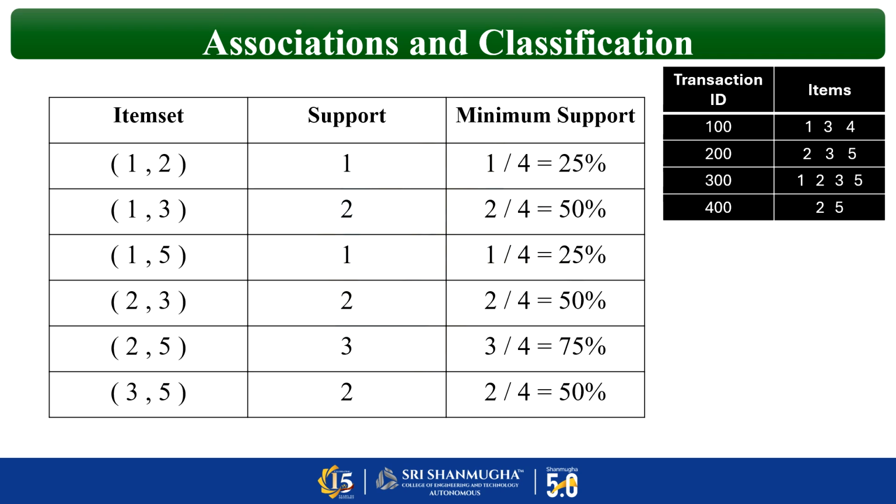Now again we have to apply the formula. What is the formula? Minimum support: support value by number of transactions. So as per the question, the number of transactions is how much? 100, 200, 300, 400. That means 4. Okay. So minimum support, first one, support divided by 4. That is 1 divided by 4, so 25. Second one, 2 divided by 4, 50. Likewise, you calculate the minimum support value for all the values.